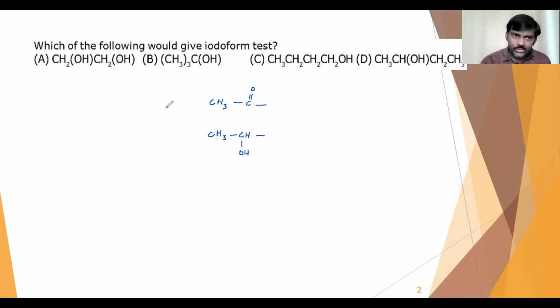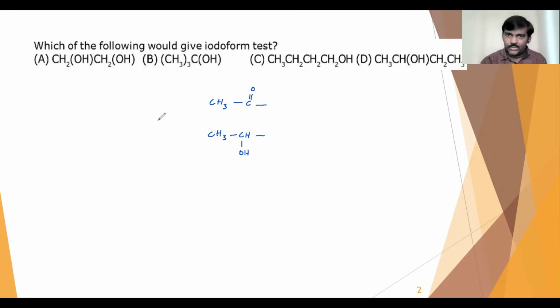So let us check. In the first option, they have given ethylene glycol, which won't have either of these two, so that is not giving the iodoform test. In option B also we don't have CH3CHOH. CH3CO is there, but it won't give. CH3CHOH must be there, so the second option also won't give. In the third option also we don't have that.